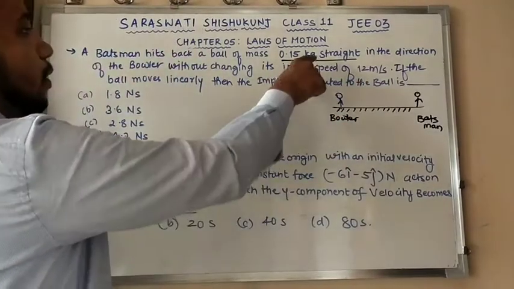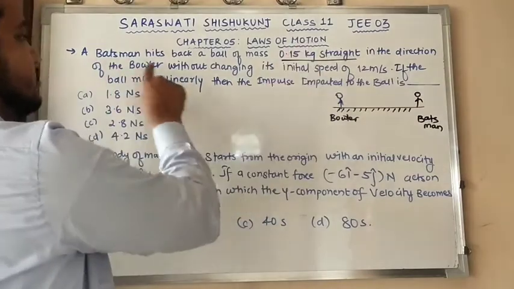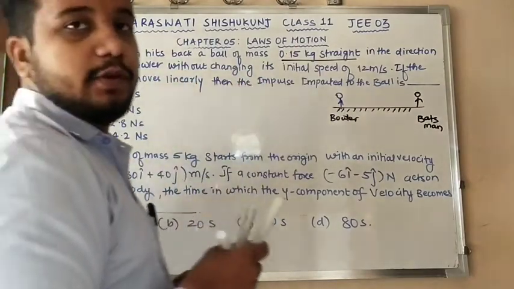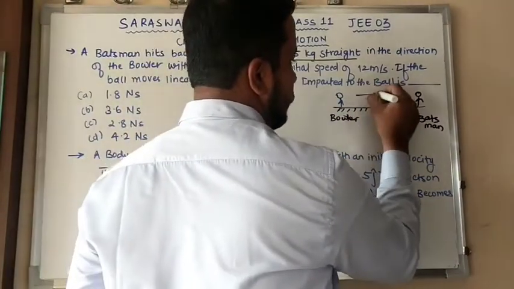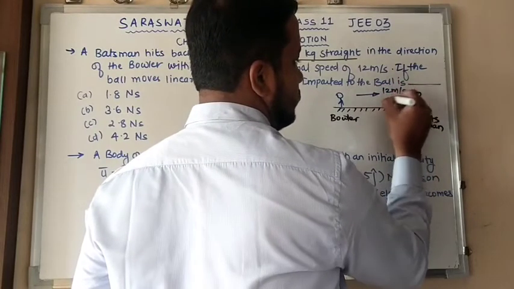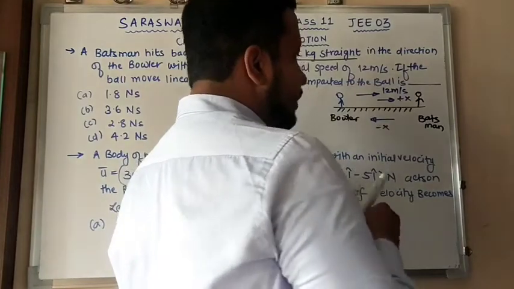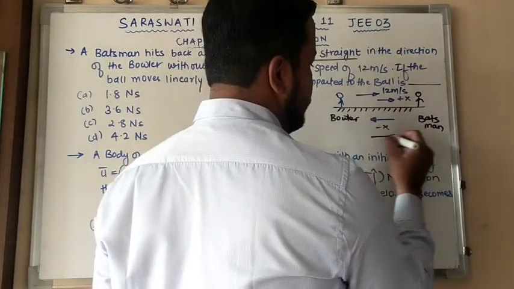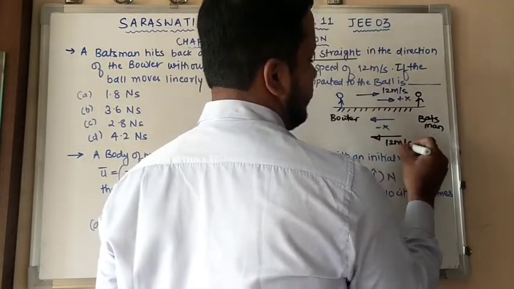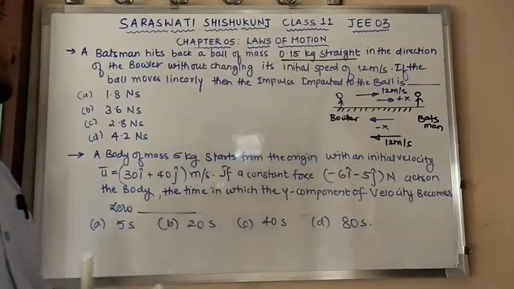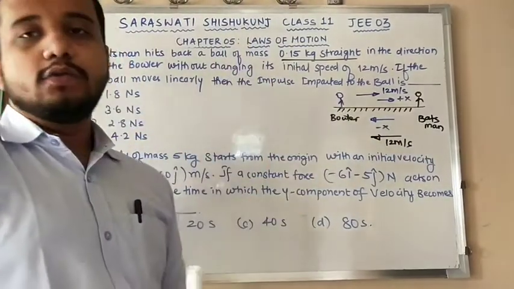So what is given in the question to us is that the batsman hits the ball of mass 0.15 kg in the direction of the bowler without changing its initial speed of 12 meter per second. Suppose the bowler is throwing at speed 12 meter per second, this is considered to be plus x direction. So this is considered to be minus x direction, and the batsman hits the ball with the same speed, 12 meter per second. They are asking the impulse imparted to the ball if it moves linearly.